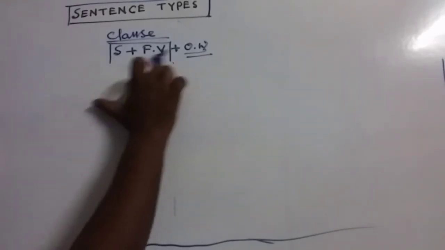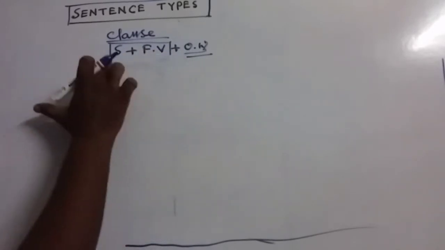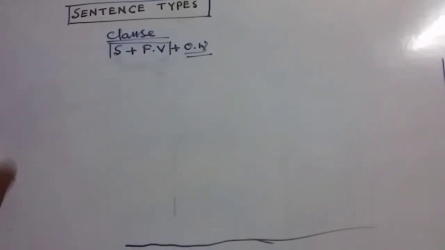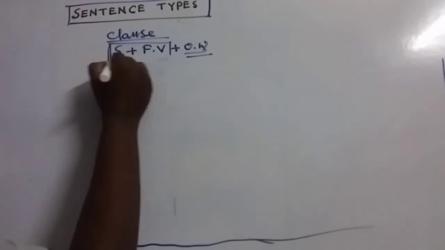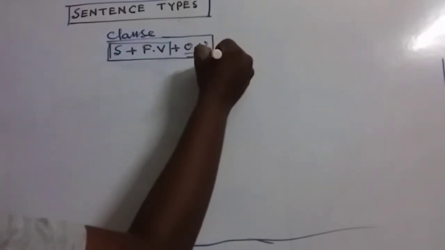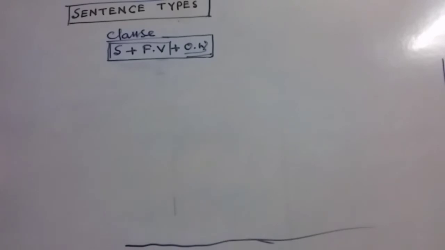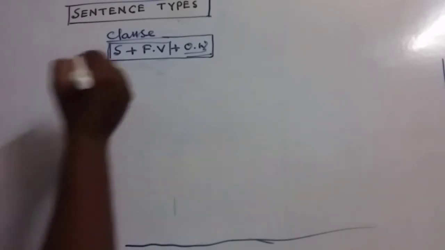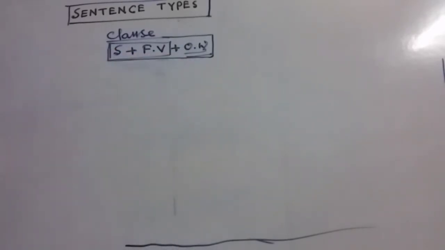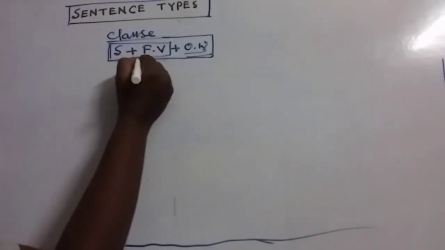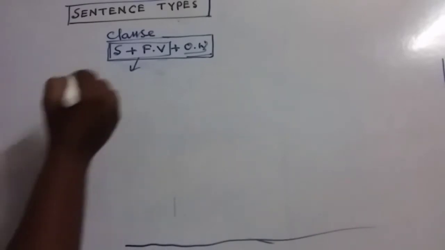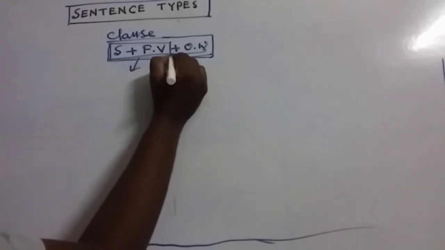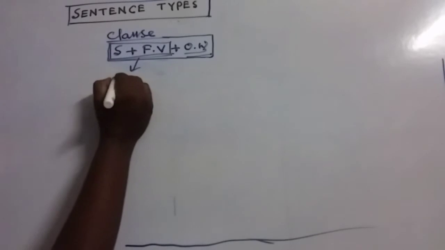Now, my dear friends, in each and every clause there must be a subject and a finite verb. Now this clause may be dependent or may be independent. Dependent means, the clause or this part, whether subject, finite verb, other words or not, that doesn't matter. If the subject and the finite verb can stand by themselves, that means it can convey a particular meaning. If this part can convey a particular meaning, at that time it is called a principal clause.